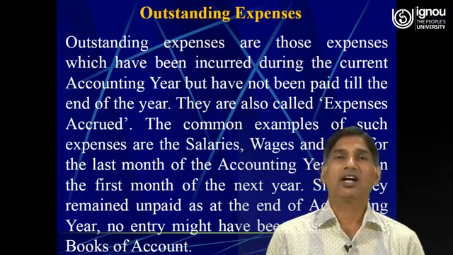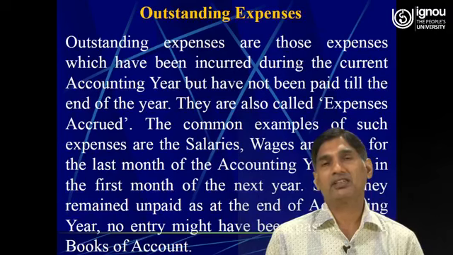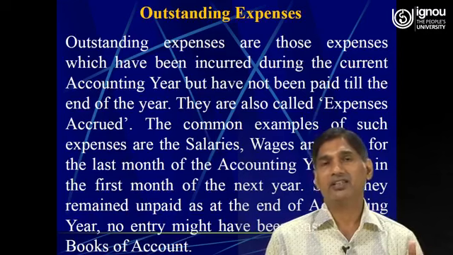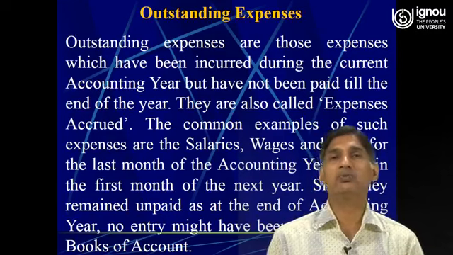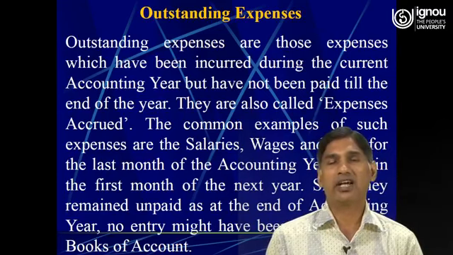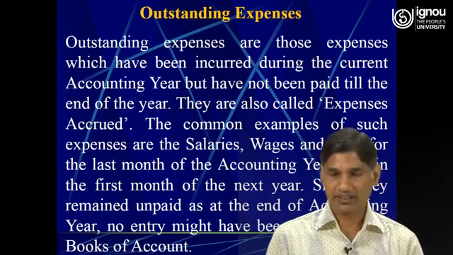So if the outstanding expenses pertain to wages, wages being the direct expenses, the outstanding wages will be added to the amount of wages, and the amount of wages will be shown in the debit side of trading account, and the outstanding expenses will also be shown in the liability side of the balance sheet. So this is how the outstanding expenses are treated while preparing the financial statements.